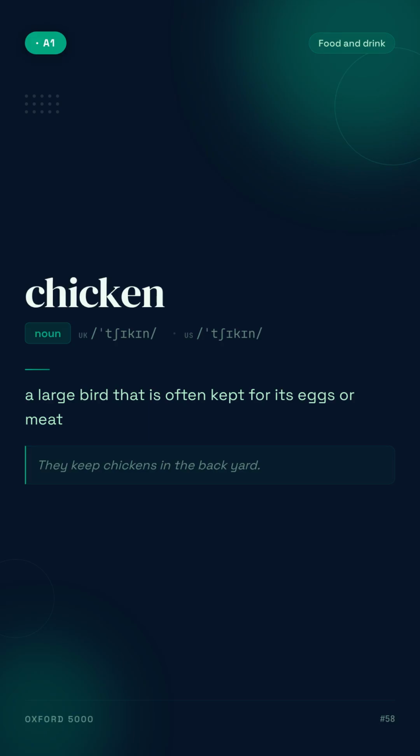Chicken. A large bird that is often kept for its eggs or meat. For example, they keep chickens in the backyard.